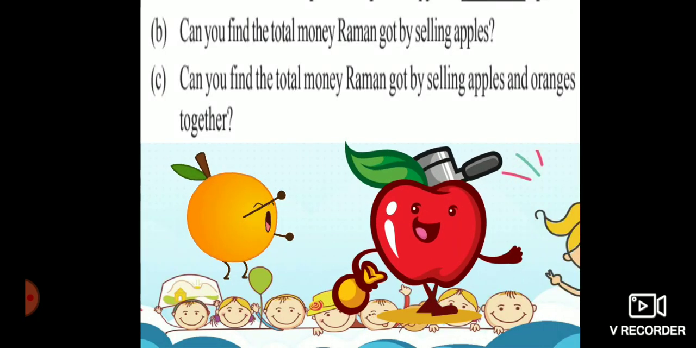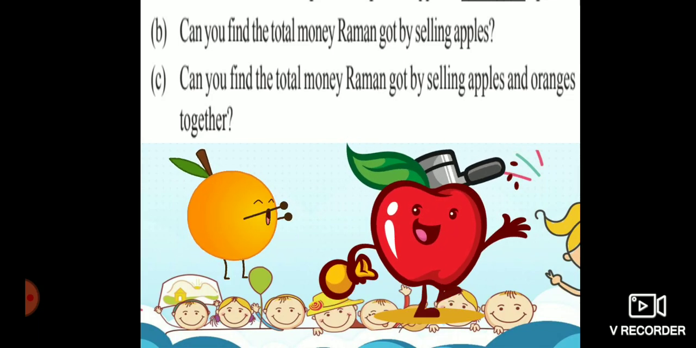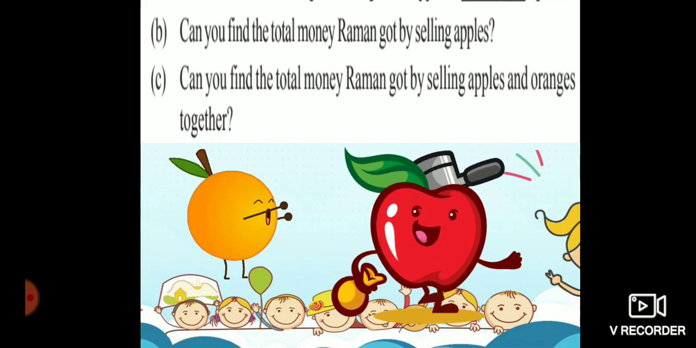B question children. Read this question carefully. Let us move on to the solution for these two sums. Now it is B question. Can you find the total money Raman got by selling apples? So how much kg of apples did Raman sell last year? That is, I put A for apple,